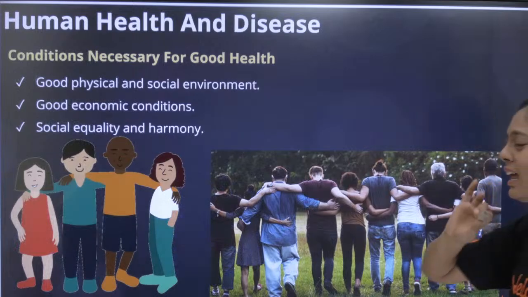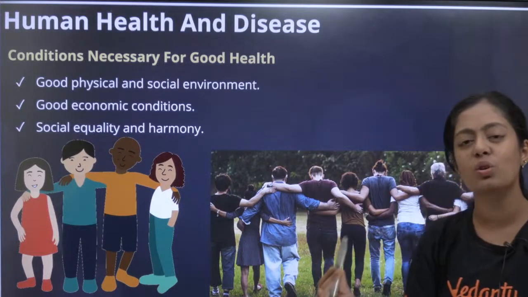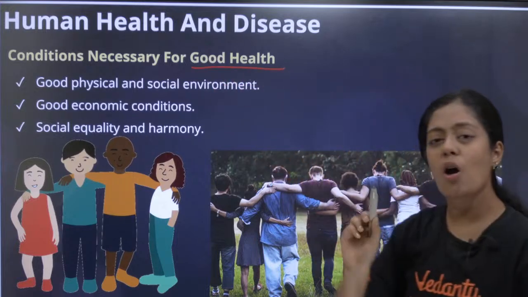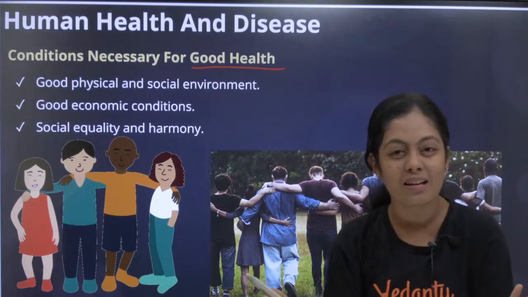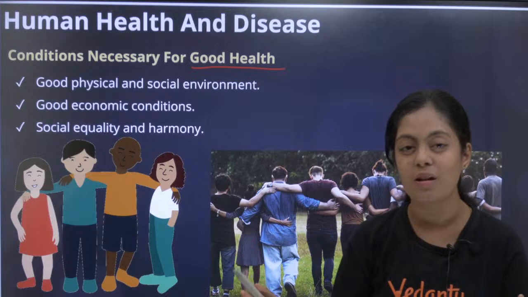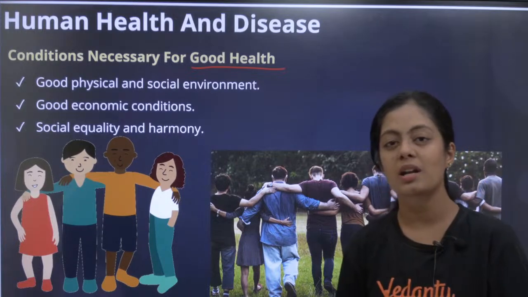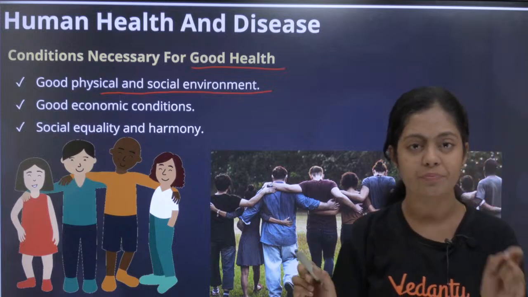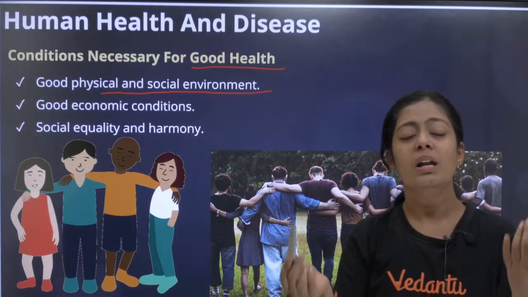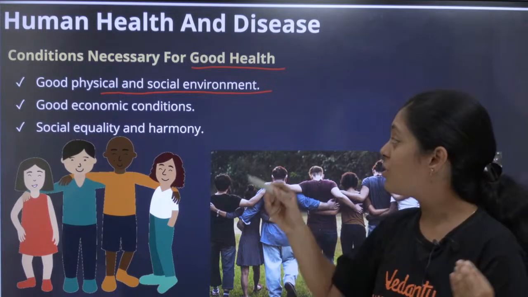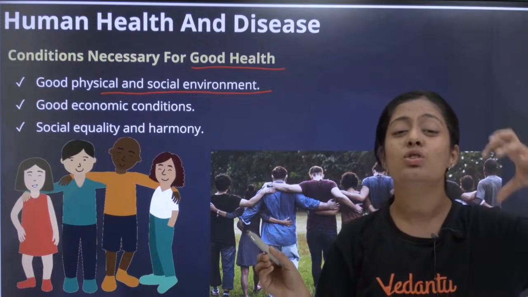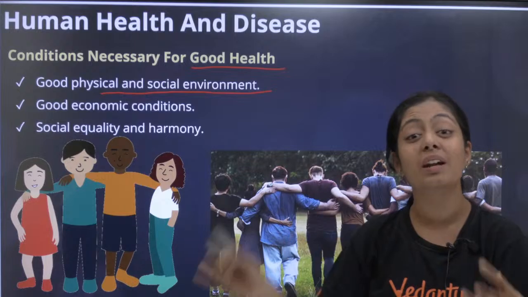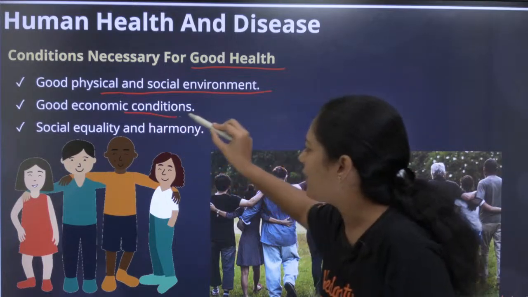Okay, so இது வந்து நிறைய விஷயத்துல we should concentrate. The primary important thing is good health. How can you maintain good health? This is not there in your syllabus. They are not going to ask this in your exam, but all of us should know it, right? See, first maintain good physical and social environment, right? ரொம்ப ரொம்ப முக்கியம். நான் வந்து ரொம்ப clean-ஆ இருக்கணும், and the people who are surrounding me should also be good. They should be positive, okay? And this positive attitude will affect your health. Next, you have good economic condition.